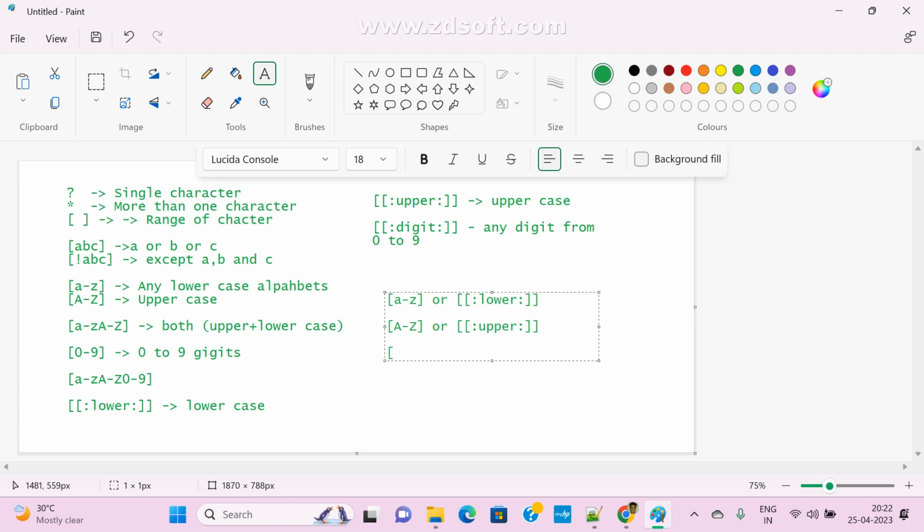If you want to validate any digits, all 0 to 9, we can pass 0 hyphen 9, or directly we can use this syntax, colon digit colon. Both are the same. Whatever you want, we can use, based on your requirement. Now, anyone any doubt, guys? Clear?